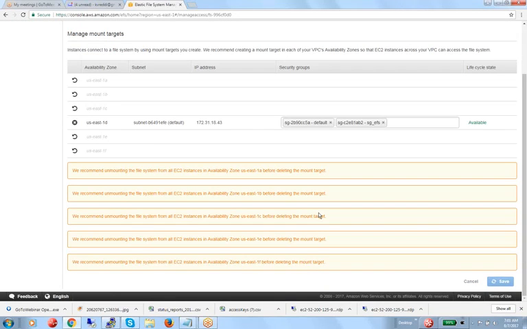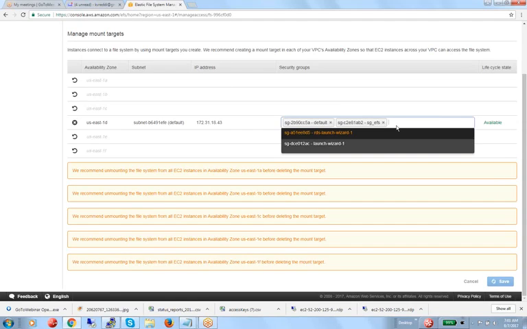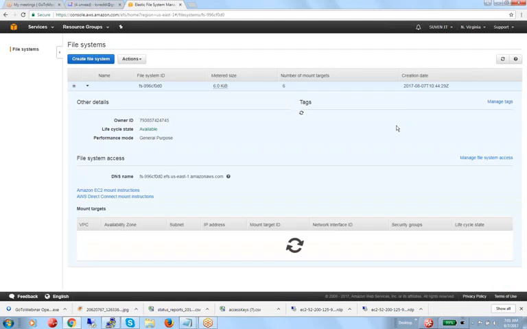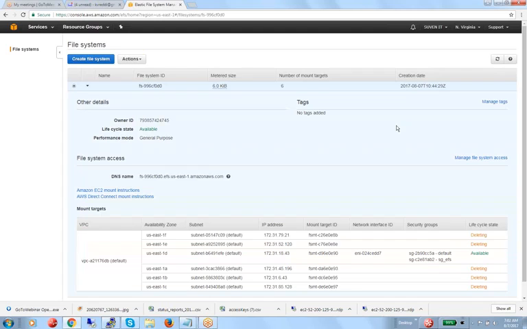You can save that, or you can provide only the security group, from which security group you want to allow access, you can enable that also. And also the subnet level. No, EFS is not applicable for Windows, only for Linux.